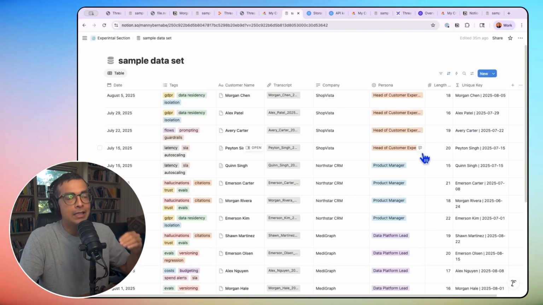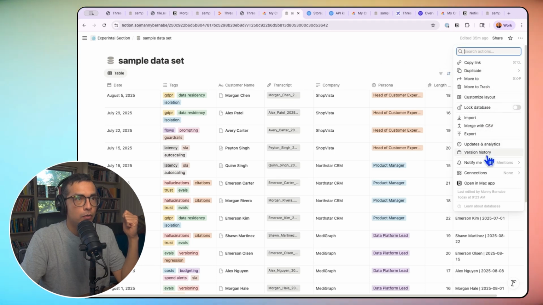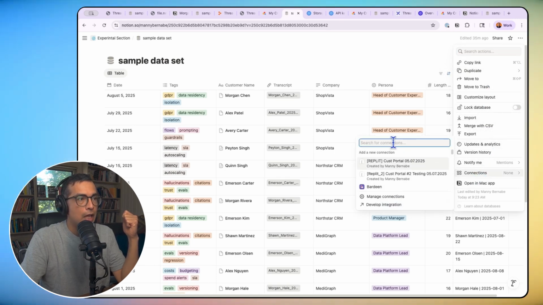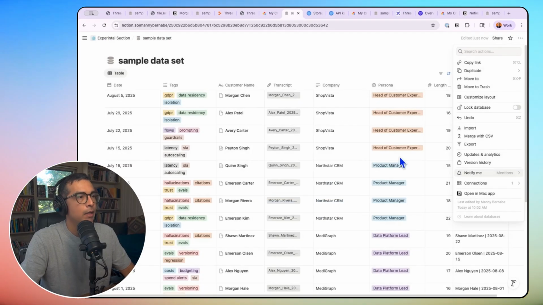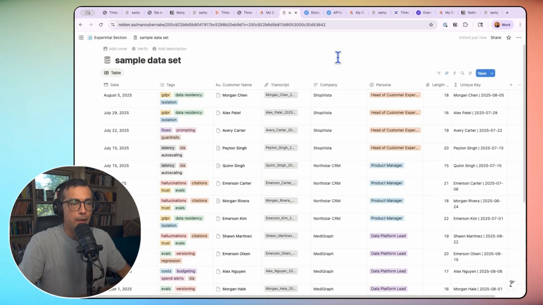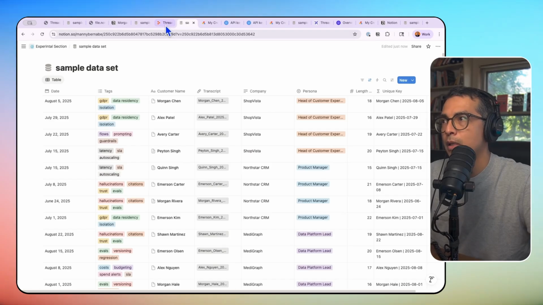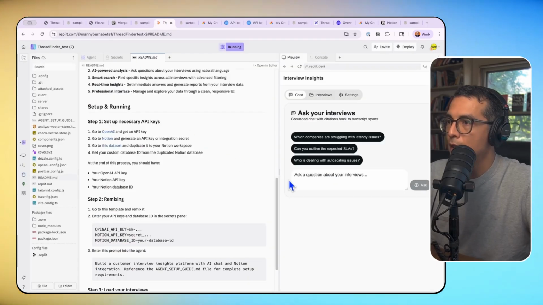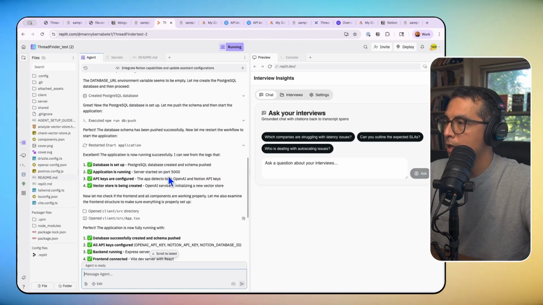Now you have to give access to the integration to this particular database. So you're going to go to the 3 dots, head over to connections, and you're going to search for that integration that you set up by name. So remember, I called it ThreadFinder test 3. It's here. I'm going to click on that. I'm going to say confirm, and then we're all set. Now our application will be able to read from this database. And so those are all the details that I put in to the secrets pane on Replit to get this going.